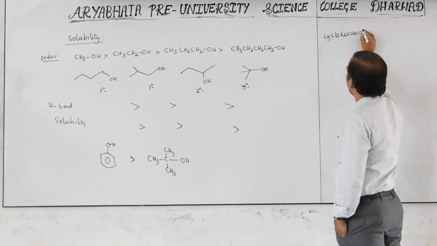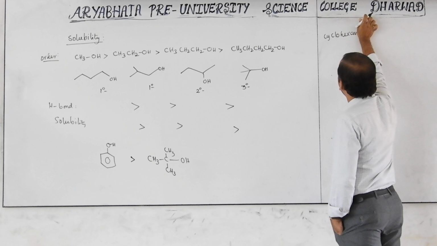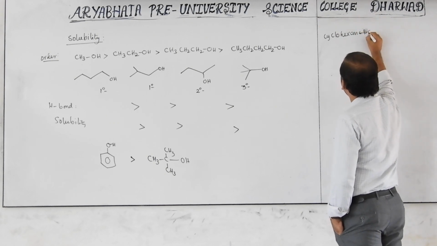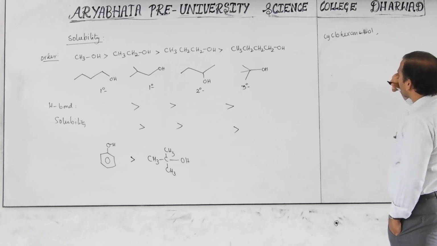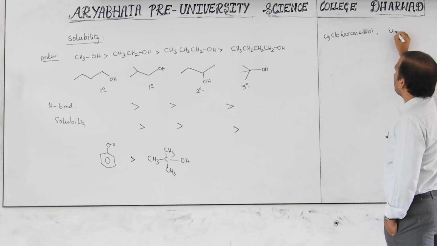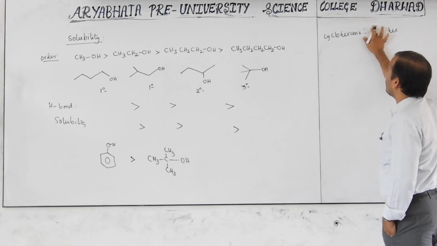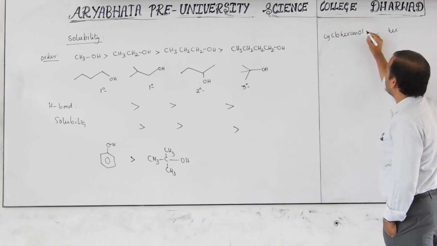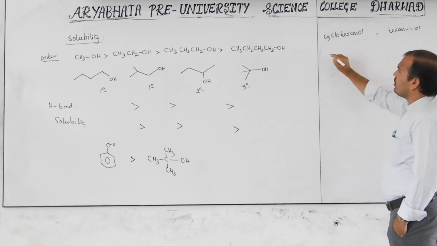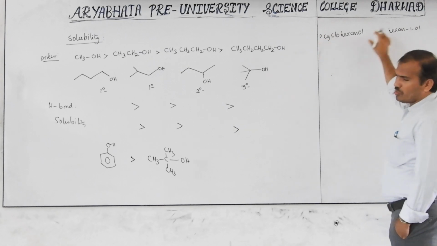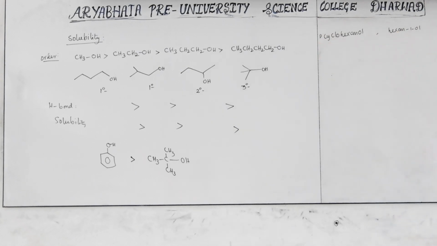Cyclohexanol, otherwise cyclohexane-1-ol. Another one is hexane-1-ol. Otherwise you can write cyclohexanol also, no problem. I think this is cyclohexanol. This is hexane-1-ol. This is one compound. I repeat, I have given two compounds. In that, which is more soluble?